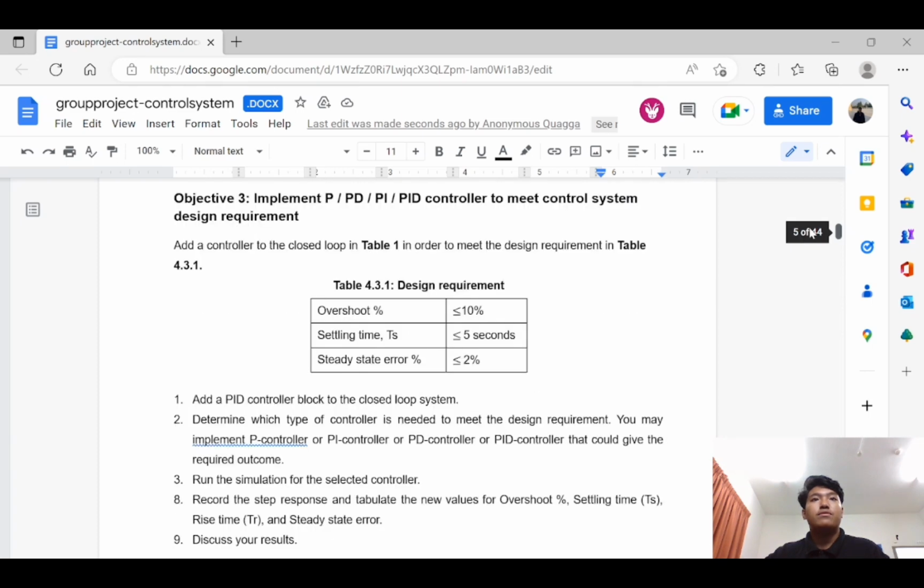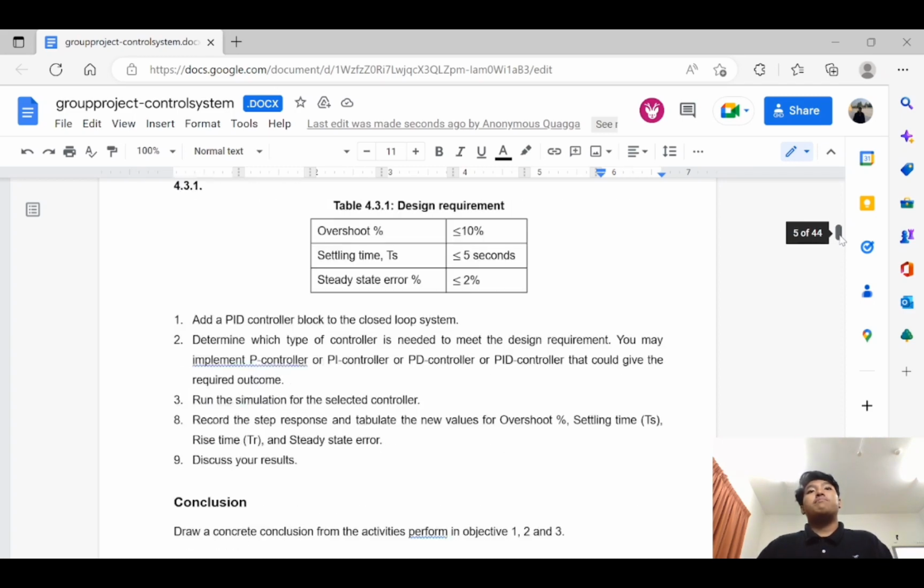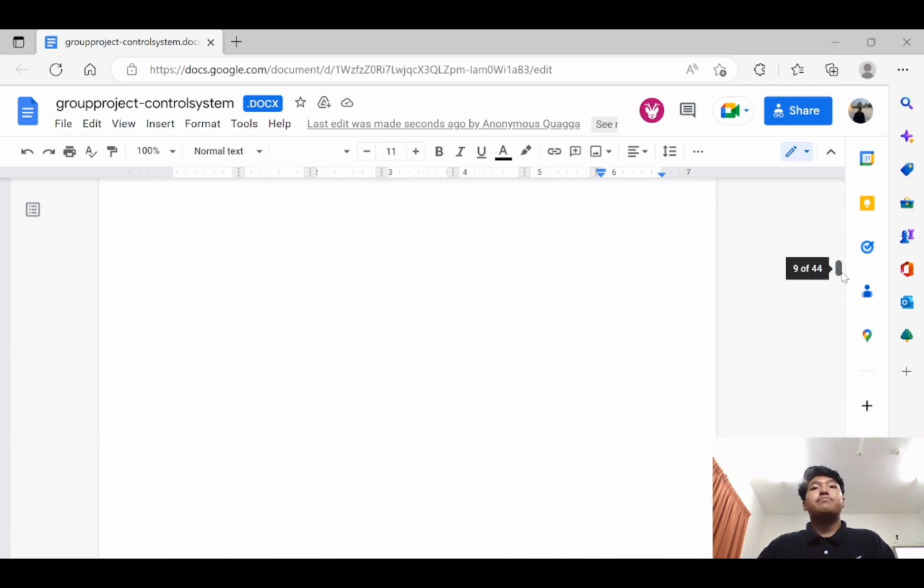For the next objective, we must implement P, PD, PI, or PID controller to meet control system design requirement. So from the question, you can know that we must get a stable graph using a P, PD, PI, or PID controller. From this objective, I can show 5 examples from what I can get.